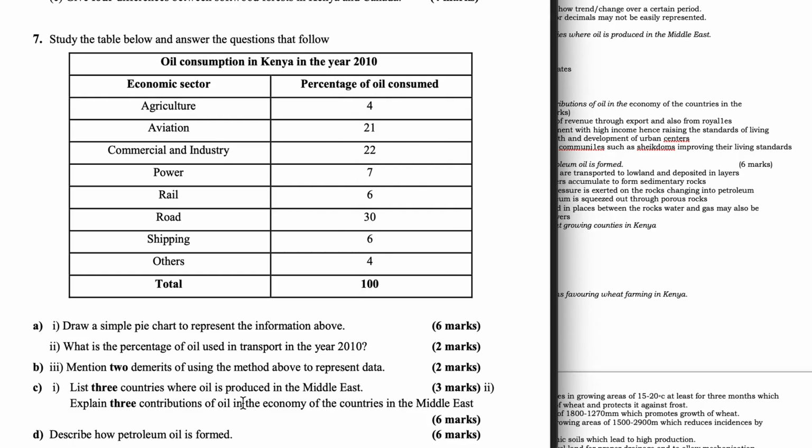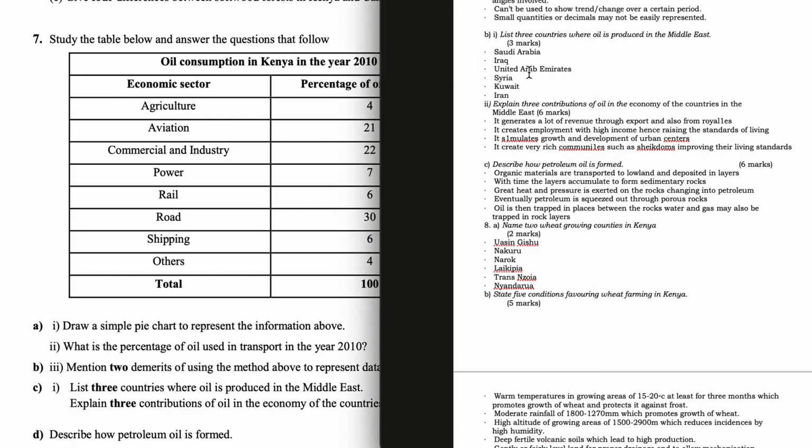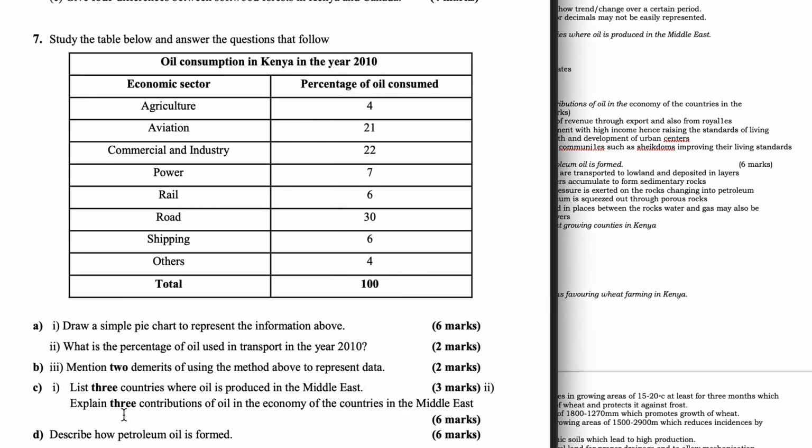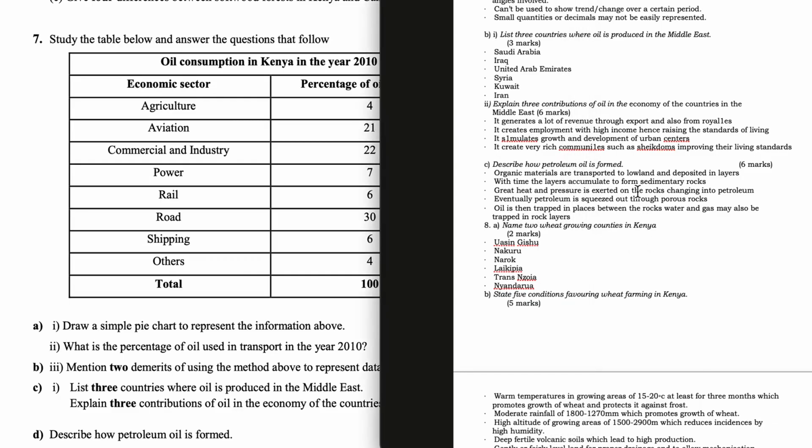List 3 countries where oil is produced in the Middle East. We have Saudi Arabia, Iraq, United Arab Emirates, Syria, Kuwait, and Iran. Explain 3 contributions of oil in the economy of the countries in the Middle East. It generates a lot of revenue through export and also from royalties. It creates employment with high income, hence raising the standards of living. It stimulates growth and development of urban centers. It creates very rich communities such as kingdoms, improving their living standards.